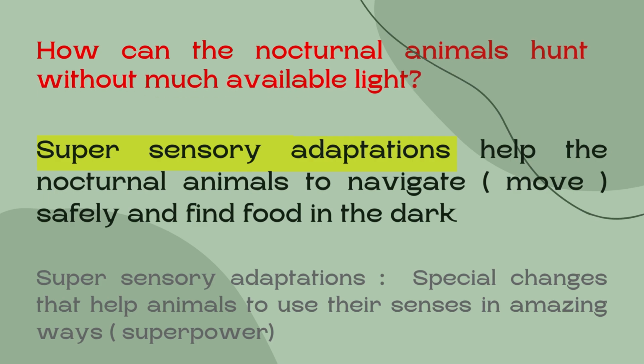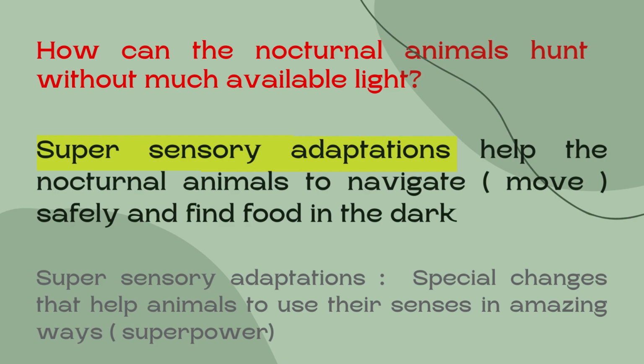Okay, so here we have a question. How can the nocturnal animals hunt without much available light? How can these animals hunt at night in the dark? Because they have super sensory adaptations that help the nocturnal animals to navigate safely and find food in the dark.